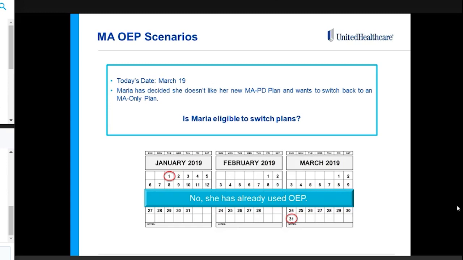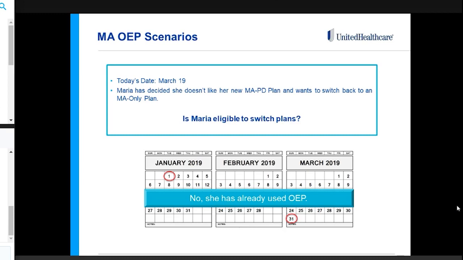No. In this scenario, Maria, while she does fall under the timeline of OEP, she cannot make another change because she already used her open enrollment period election period. So that is a one-time use. Because she already used that to get on a different plan for March 1st, she cannot use it a second time here within the one open enrollment period.